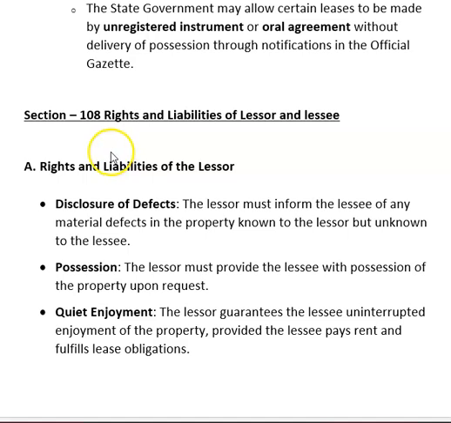Now section 108, rights and liabilities of lessor and lessee. When the lessor gives a lease to the lessee, both lessor and lessee have some rights and liabilities which they have to follow.